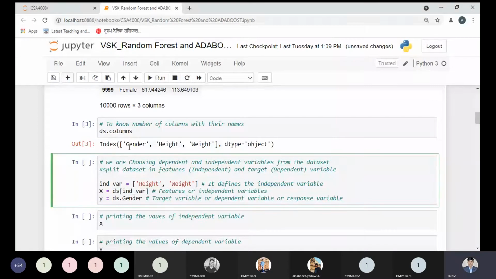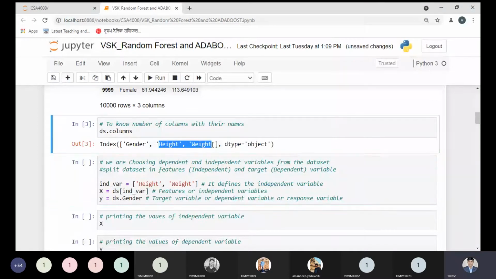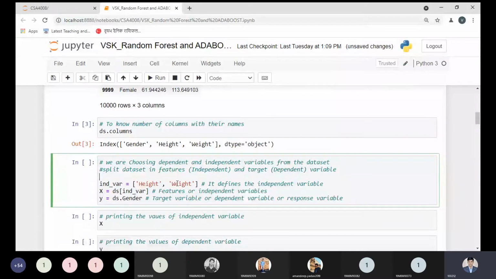Next, from this point you can observe that height and weight would be our independent variables. So we are trying to choose the independent variables from our defined data set. The step we are going through right now is just preparing our data set. It's time to split our data set into two important parts: the features and the target variable. Features are identified as independent variables, and the target variable is identified as the dependent variable. I can put the information directly over here, or it is a better idea to keep the information in a form like this one. So it's your idea how you represent it.